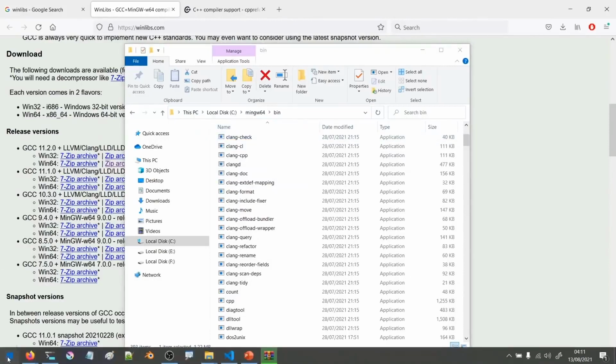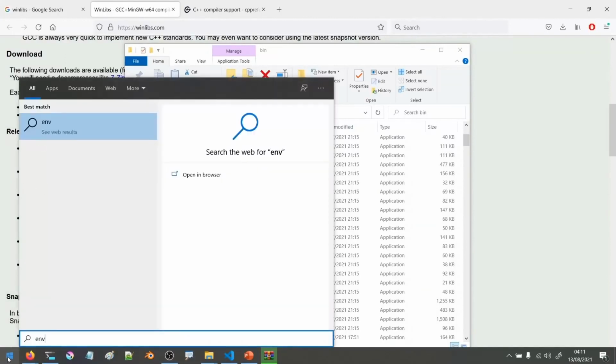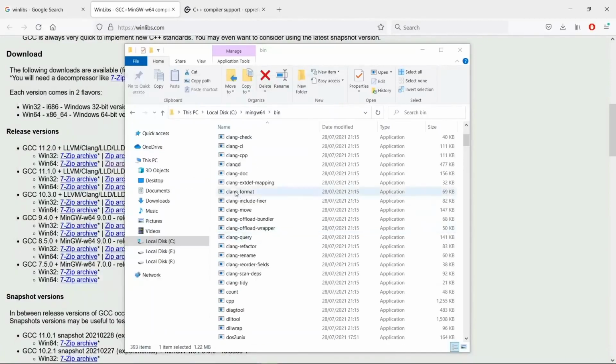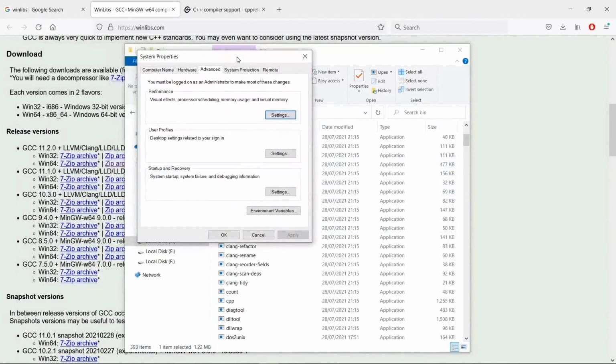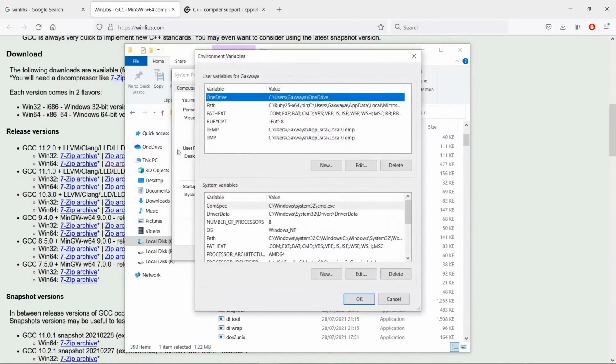And on Windows 10, you can go on the Start menu and type env. And this is going to give us a window in which we can edit our environment variables. We're going to click on this little thing. This is going to open up on our system. We're going to wait for this to open up. And we're going to have a window that says System Properties. We're going to click on Environment Variables here.